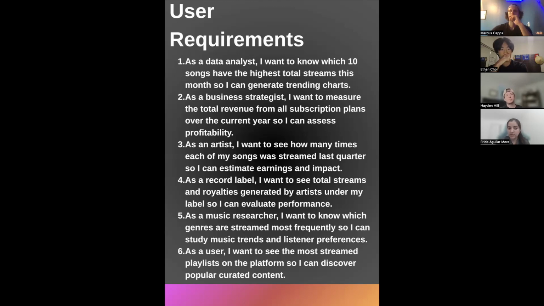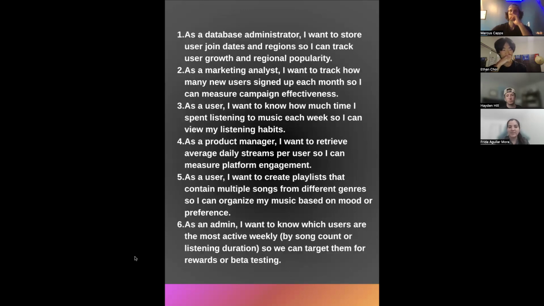As an artist, they want to know what regions their music reaches and how many streams there are in each area so they can plan tours and marketing. And then for our business rules.